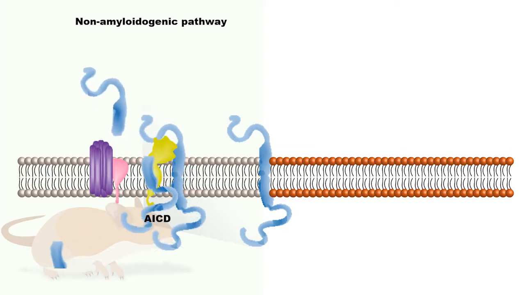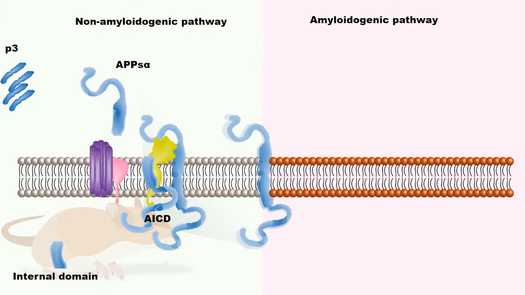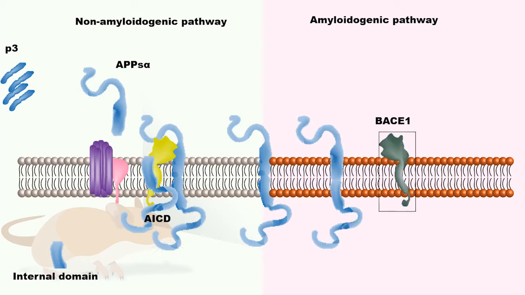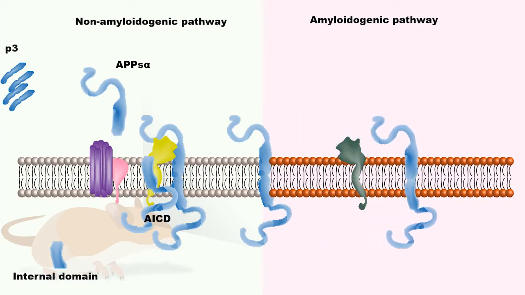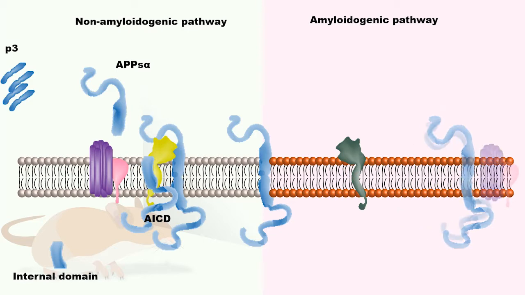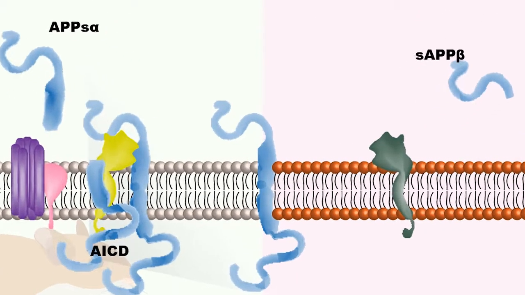In contrast to this way, the first enzymatic cleavage is provided by beta secretase, which is also known as BACE1, in amyloid precursor protein, and C99 peptides are released into the environment. Released C99 is cleaved by gamma secretase, and amyloid beta peptides are released into the environment. This way is called the amyloidogenic pathway.